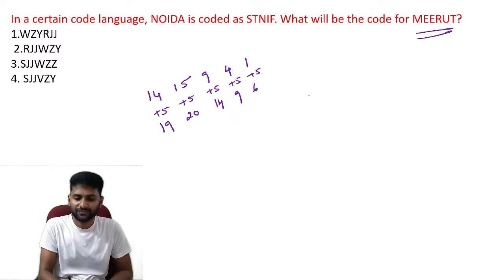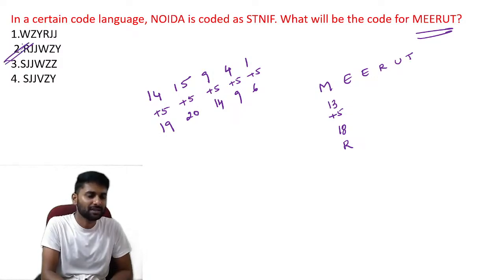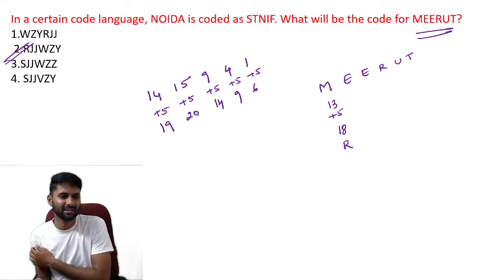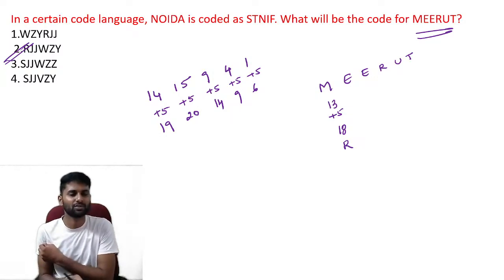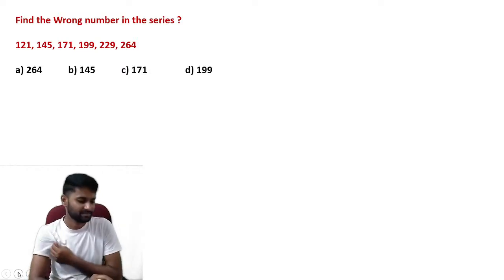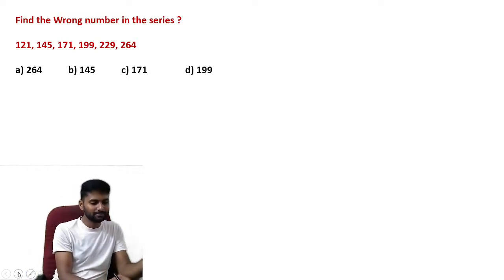Let's find the relation for Meerut. So 13 plus 5 is equal to the 18th letter. The 18th letter is R. If you go through the options, only one option starts with R. Don't go through the remaining letters, it's a waste of time, guys. So you can find the answer is 2. Next, try this question. Find the odd number.